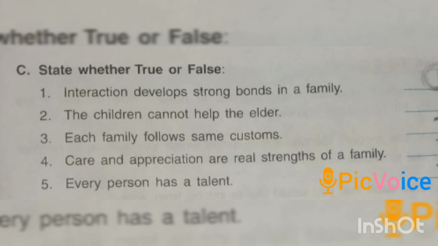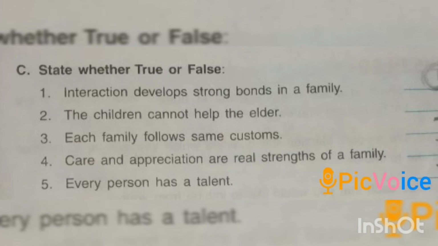Now let's see first number. Interaction develops a strong bond in a family. Yes, it is true statement. Interaction among the family members develops strong bond in a family. So it is true statement.